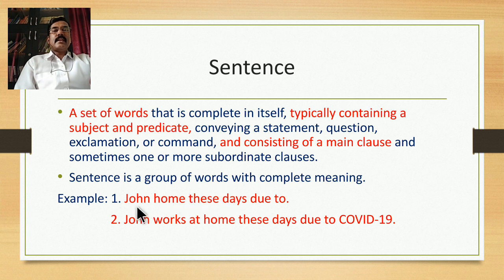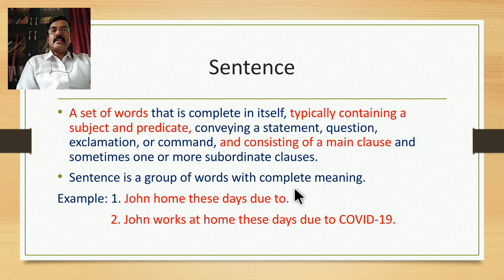The first example: John home these days due to. It is a group of words, because the definition says that a sentence is a group of words. Can we call it a sentence? No, because this is only a group of words.